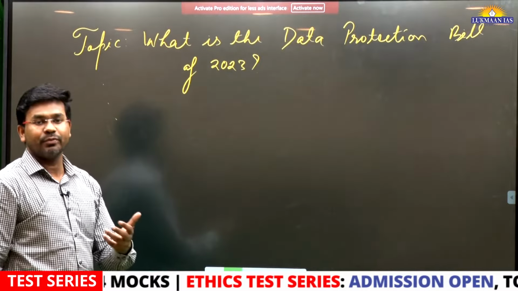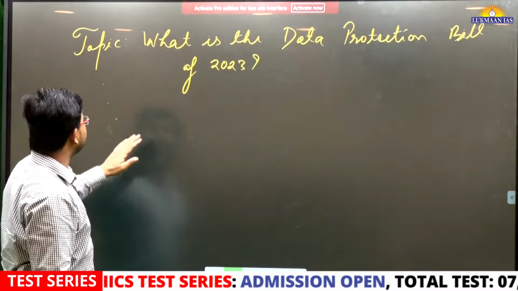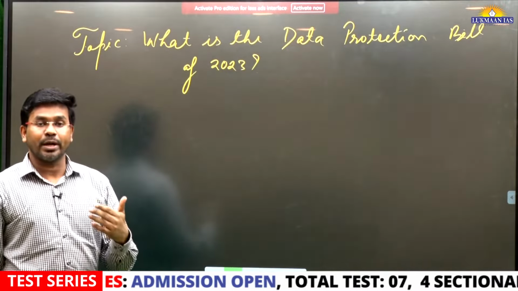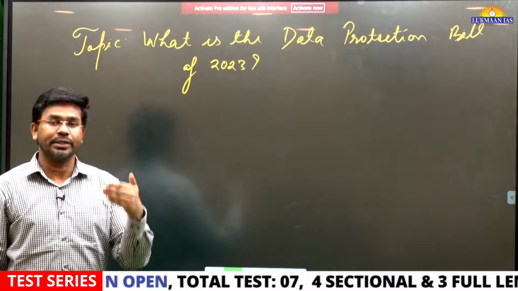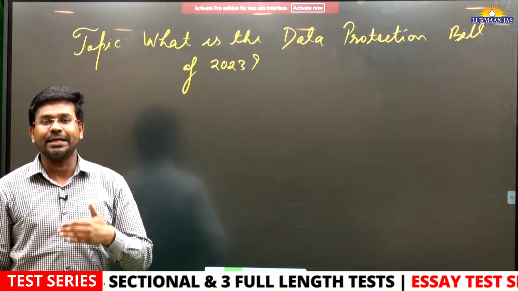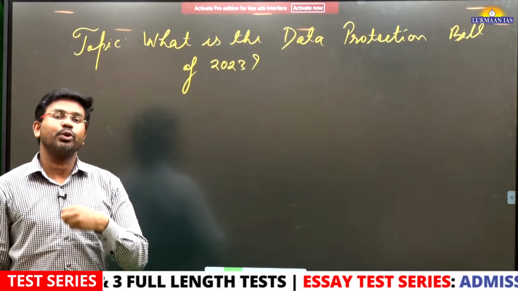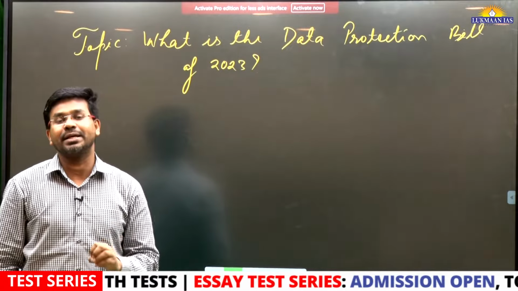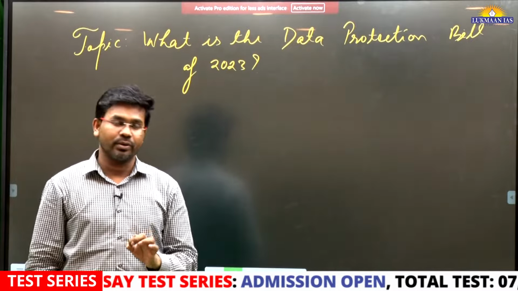So in this article, we are going to discuss in detail what the Data Protection Bill is. We are going to talk about when this bill was introduced for the first time, what happened after then, and what is the recent version of the bill. And also we are going to talk about many concepts that are related to the data protection law.